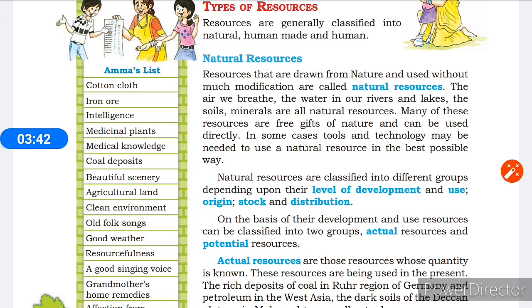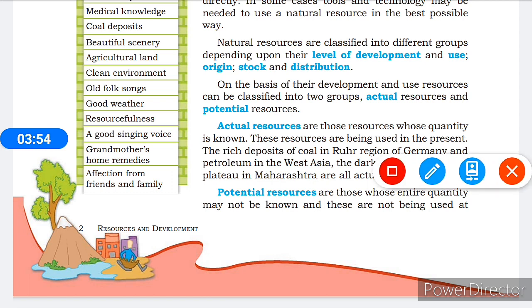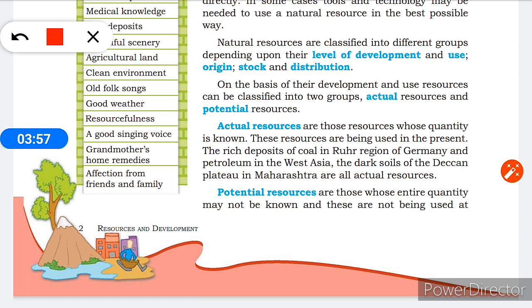Natural resources are classified into different groups depending upon their level of development, use, origin, stock and distribution. Now see, on the basis of their development, resources can be classified into two groups. One is actual resources and the second one is potential resources. Now what do actual resources mean? Actual resources are those whose quantity is known.